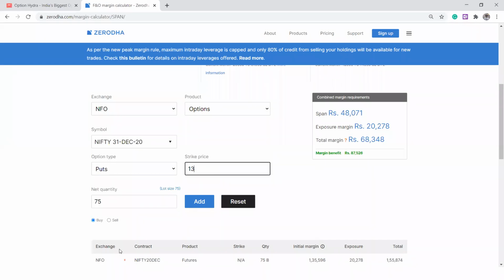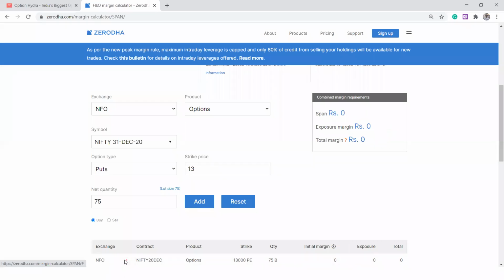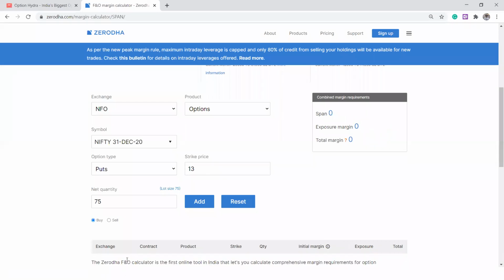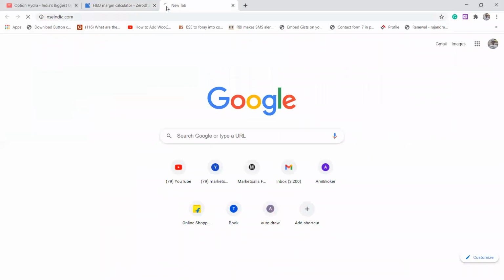Let me delete everything here, the other instruments. 13,500. You know the current Nifty spot, right? Nifty spot is currently around 13,512 as per the last closing of Nifty. Let me go to the NSE India website.